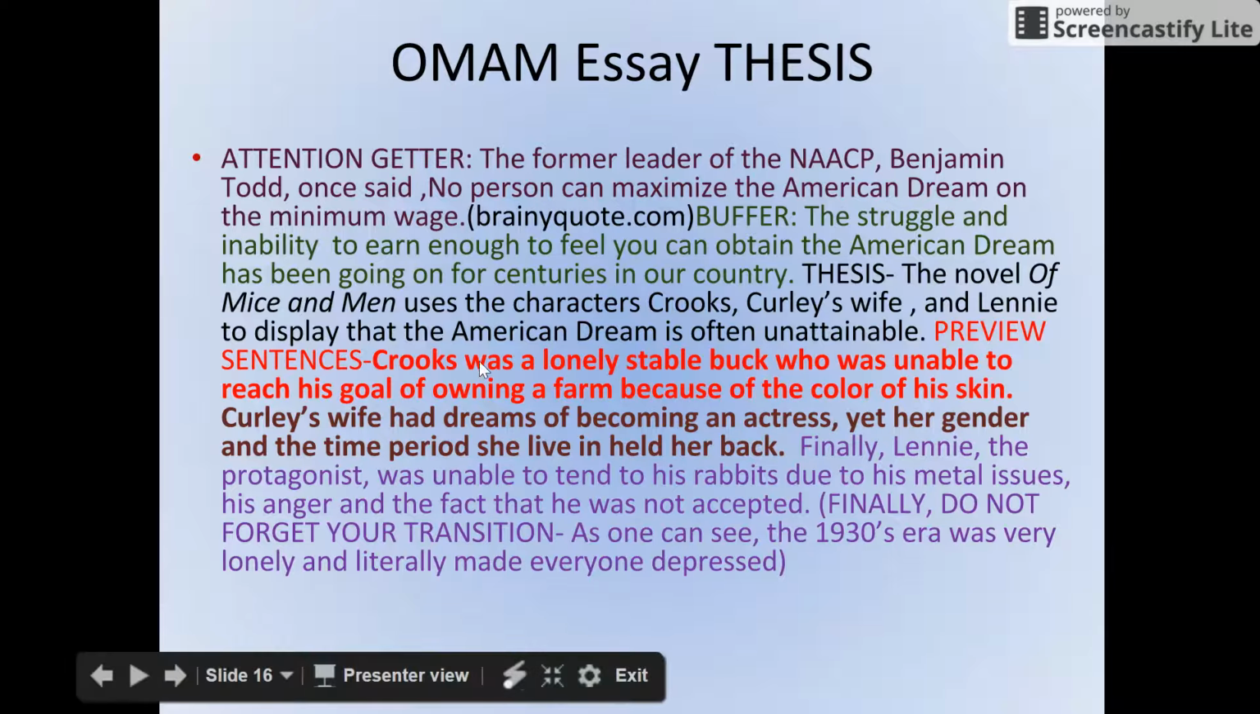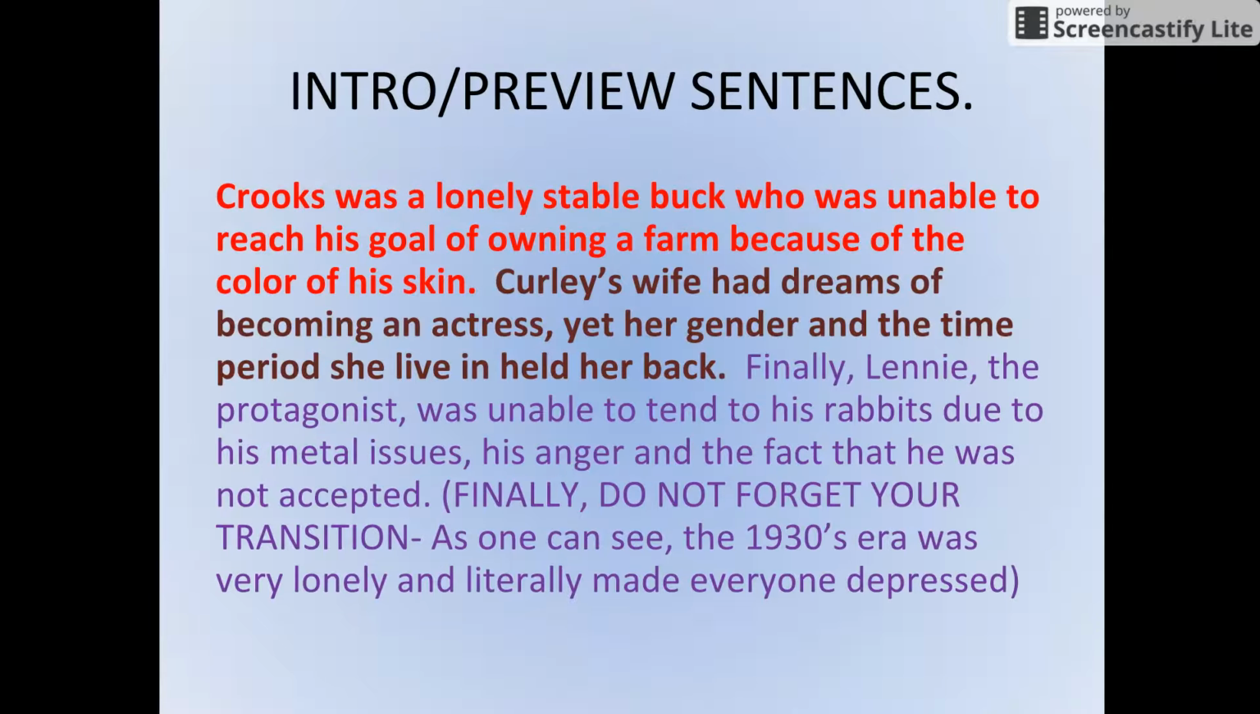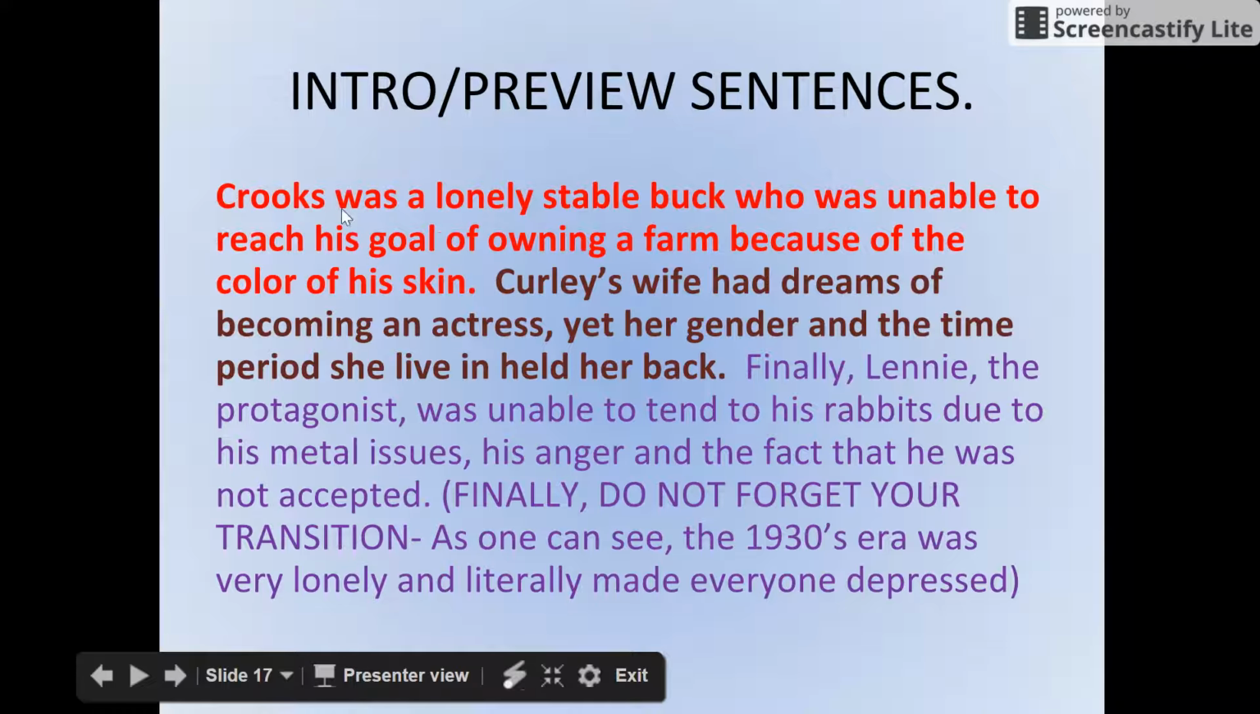When you get to your first body paragraph, restate something about Crooks as a topic sentence. You have to have a topic sentence at the start of your first body paragraph. Then you'll look through your quotes that you've taken before you write and decide, here's what I want to use from these quotes as support, and then lead us into that first quote, and then elaborate. And remember, your elaboration needs to be several sentences. So again, here are my preview sentences: one about Crooks, one about Curly, one about Lenny from my intro.